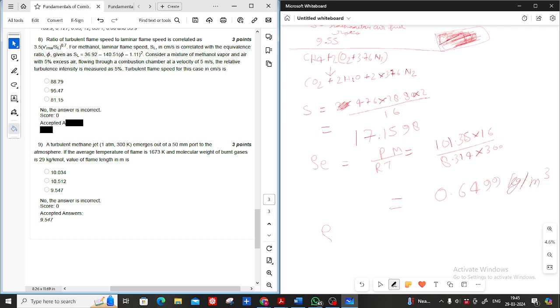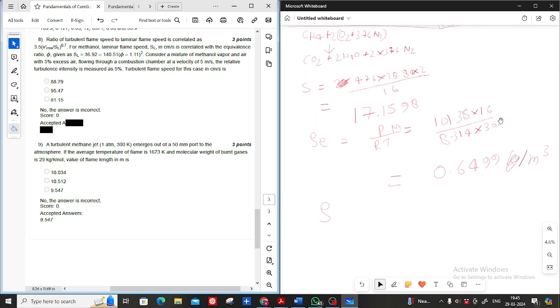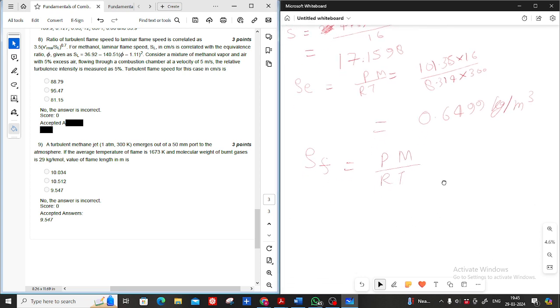And now, besides the density of fuel gas, another one is the average flame density. Flame density is P into molecular weight of flame upon R into T. This pressure won't change, so only the temperature will change. The flame won't change the pressure, it will change only the temperature.